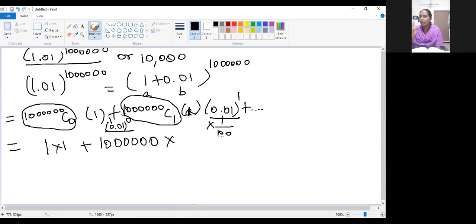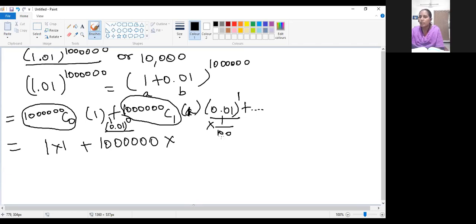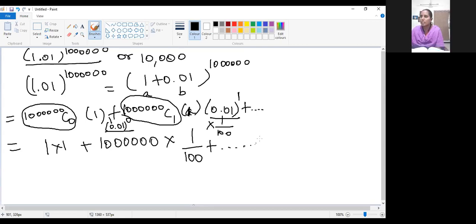Then only you can get the value 0.01. If you divide 1 by 100 you will get 0.01. Yes or no? Children, tell me. Yes, ma'am. So 1 by 100 plus all the other positive terms.